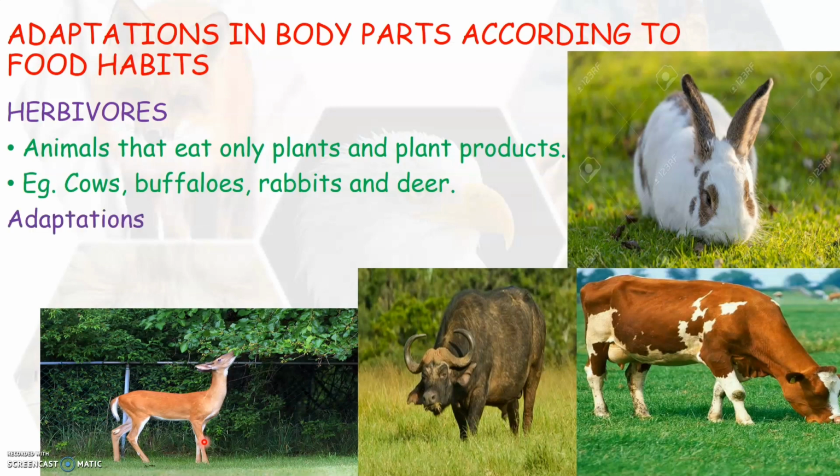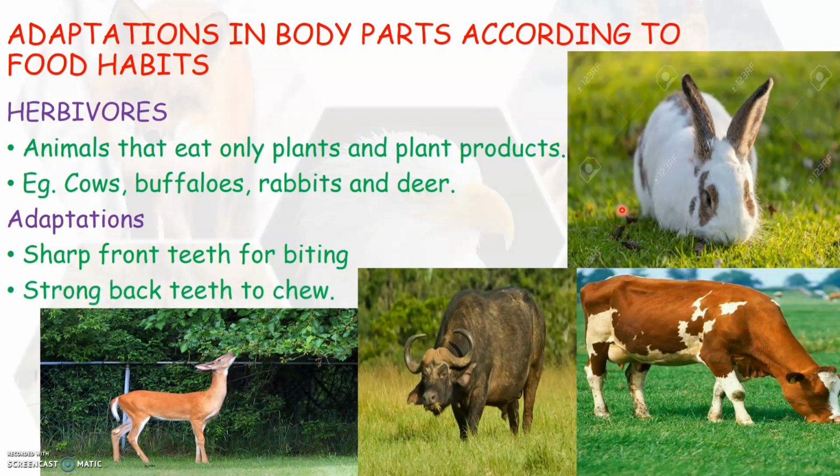These animals generally have got very sharp front teeth. We know front teeth are called cutting teeth. So, they use these sharp front teeth for biting their food. These animals also have got very strong back teeth, that is the grinding teeth. So, they use their strong grinding teeth to chew the food.